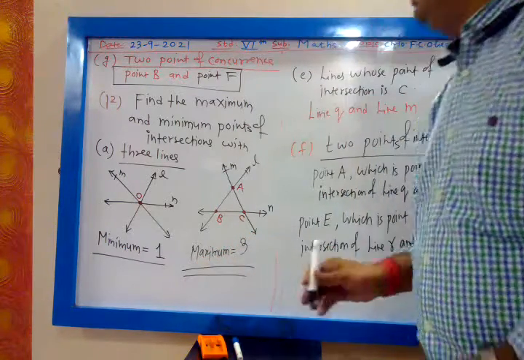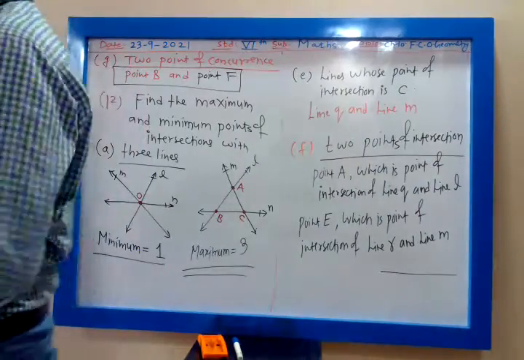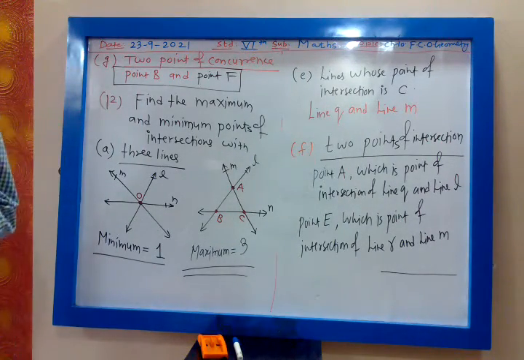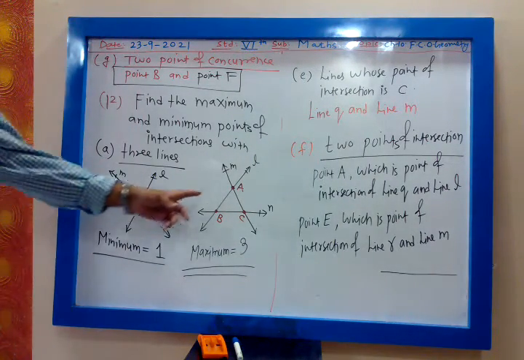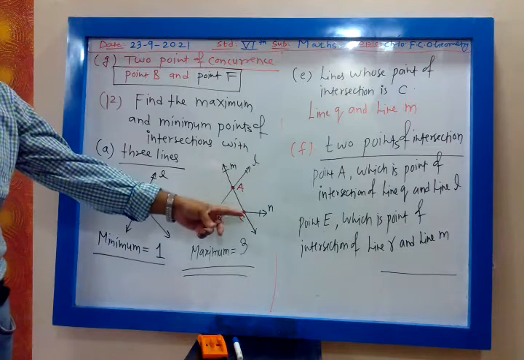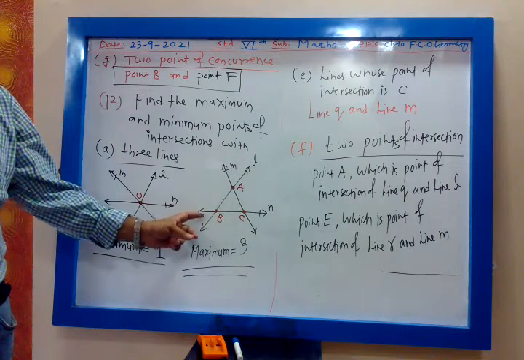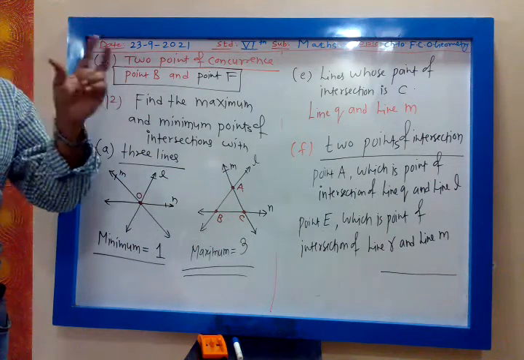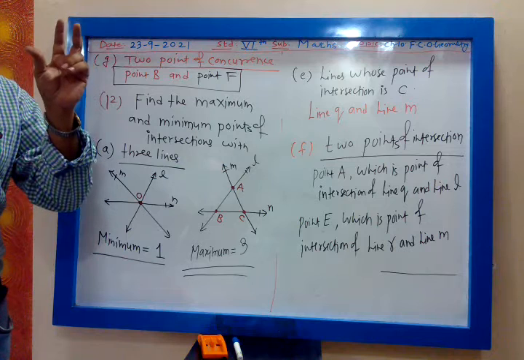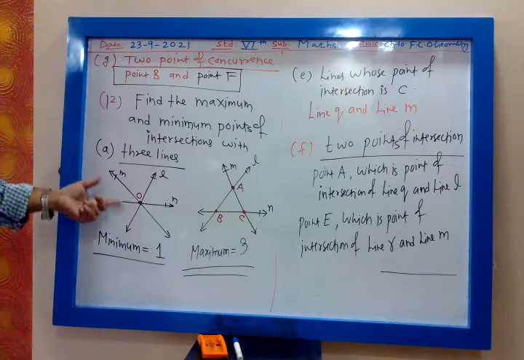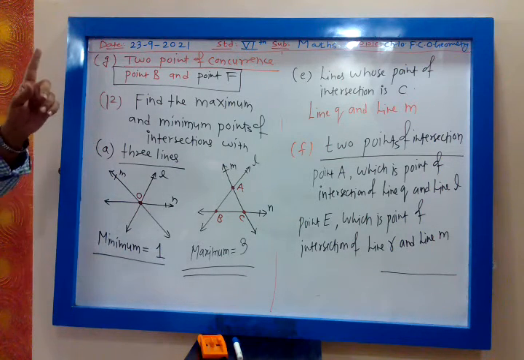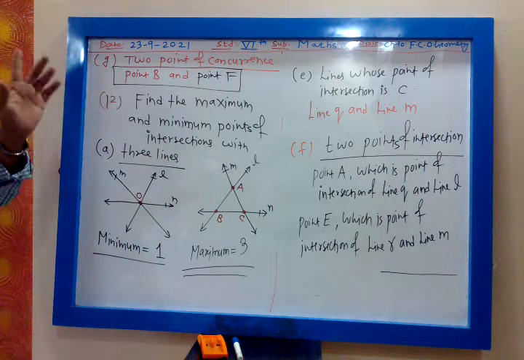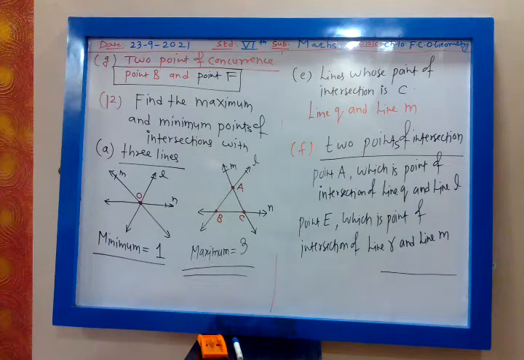So for three lines, minimum point of intersection is 1 and maximum point of intersection is 3. Whenever three lines intersect in this way and form a triangle, maximum point of intersection will be 3 points. And whenever three lines intersect each other at one point, minimum point of intersection will be 1. Is it clear, my dear?